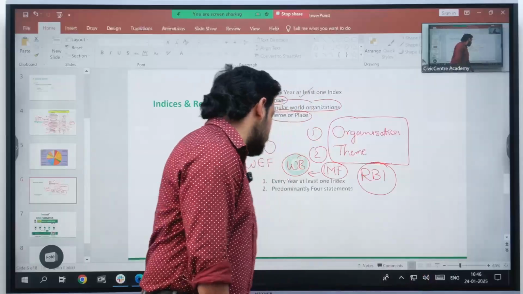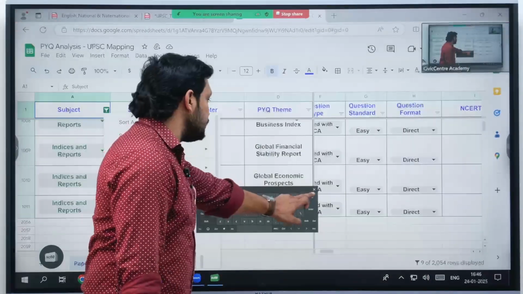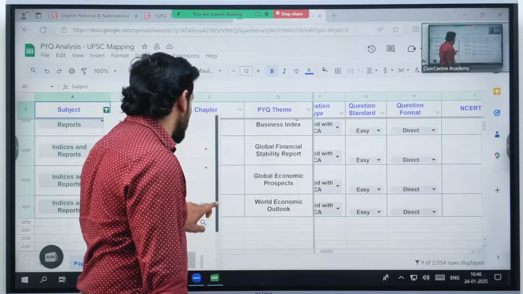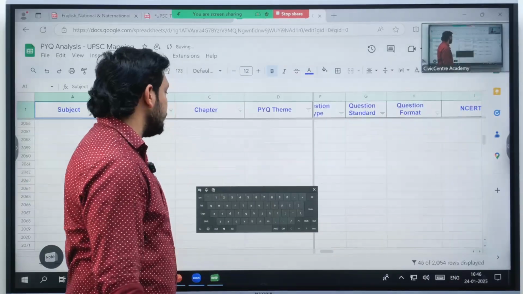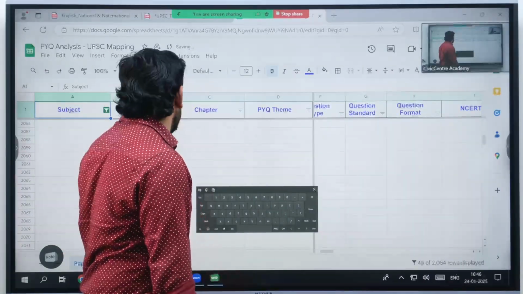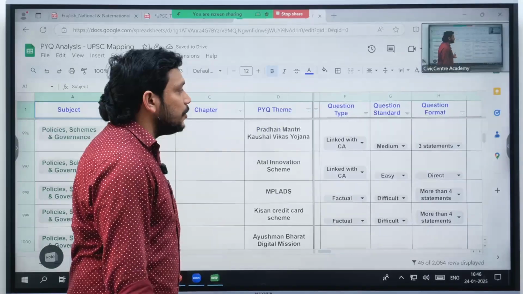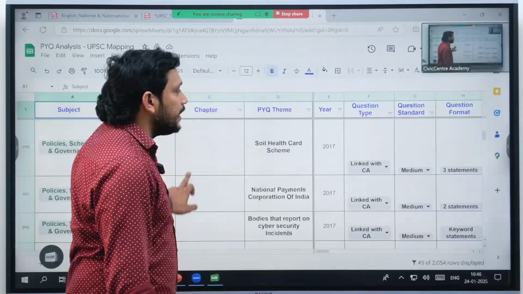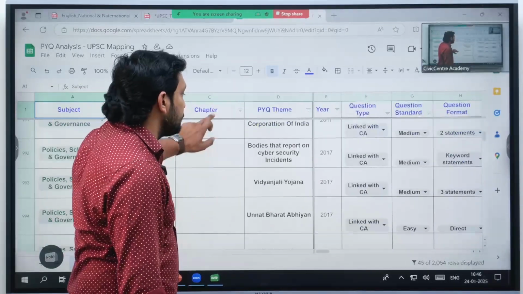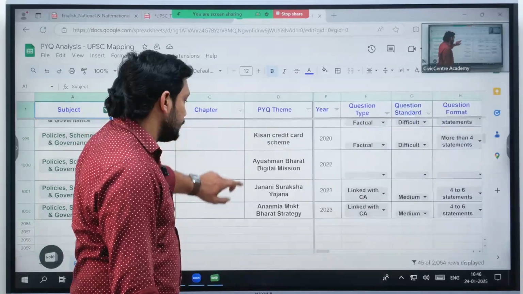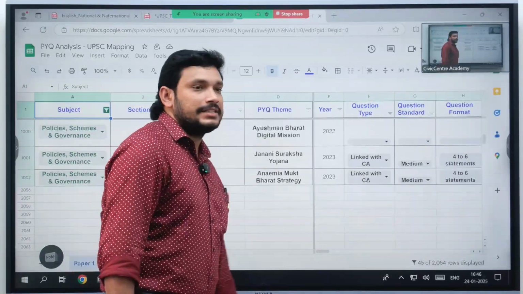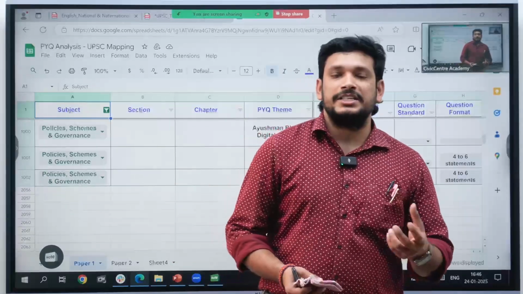Next, coming to policy schemes and governance. Yeah, policy schemes and governance, it is clear to everyone because most of the times they would be asking about the particular scheme which is in the news that particular year. Like let's say this Anemia Mukt Bharat strategy, which is a six-pronged strategy.